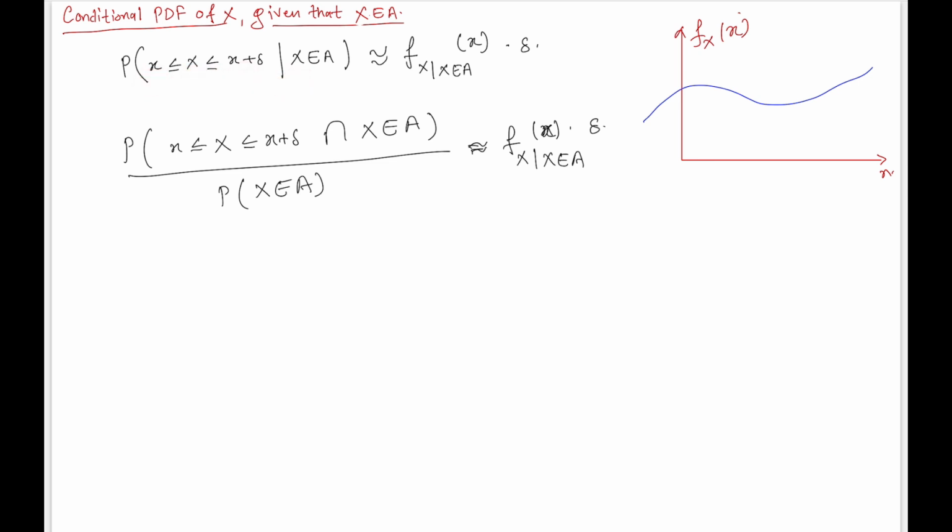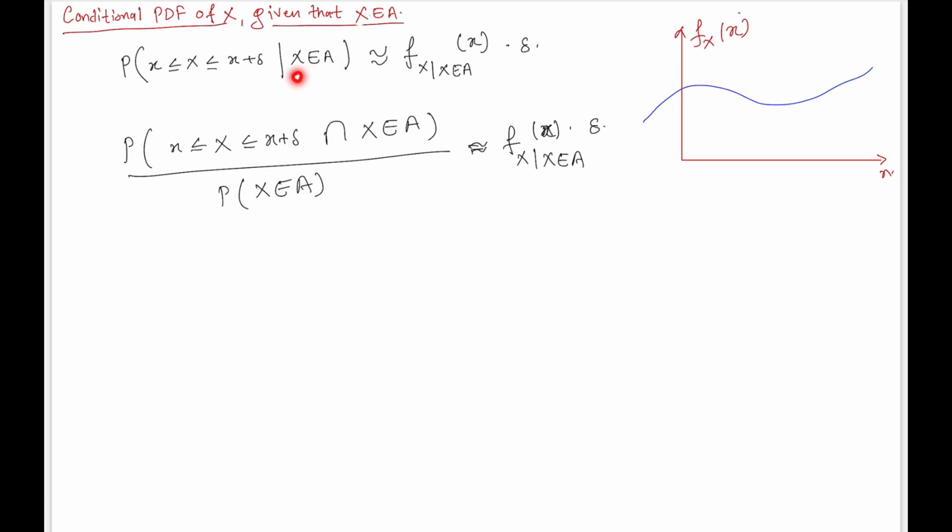Once we go through joint random variables or joint PDFs, then we will be talking about the probability of one random variable given some event or given another random variable. For now we are talking about just a single random variable. So what is the conditioning event?